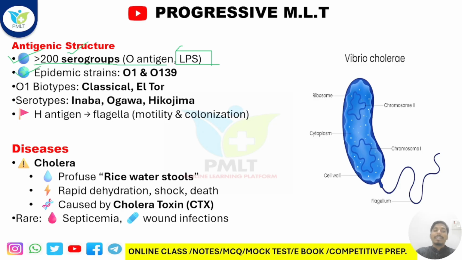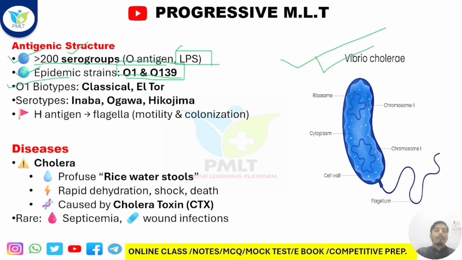After that, see here, epidemic strains O1 and O139. These are all important for your examination purpose. O1 is important, O139 is also important. They are all epidemic strains. Got it? And here is also the same morphology. Just look at the picture I have provided here for your visualization, understanding, and memorization, and for identifying it in nature.